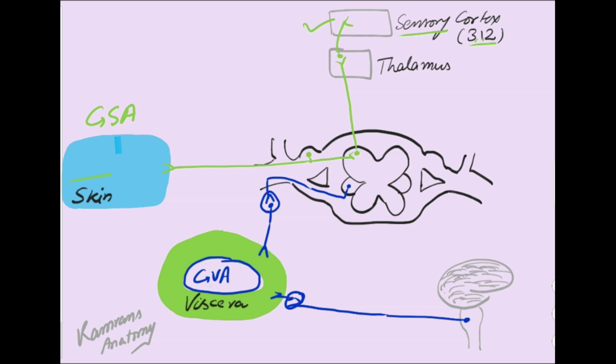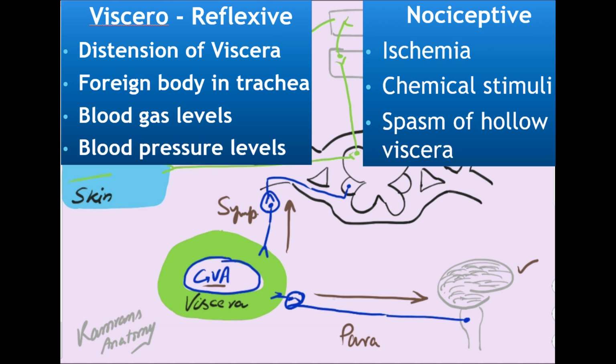Now I will describe the general visceral afferent component. The general visceral afferent component deals with sensations, and its job is to send the information to the CNS. For this purpose, it follows the general visceral efferent fibers but in reverse direction. In this way, the information will reach the central nervous system. But how will it choose? It has to follow the parasympathetic fibers or it has to follow the sympathetic fibers. This depends upon the sensation.